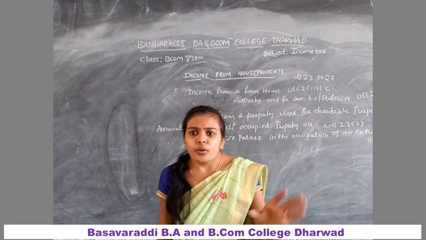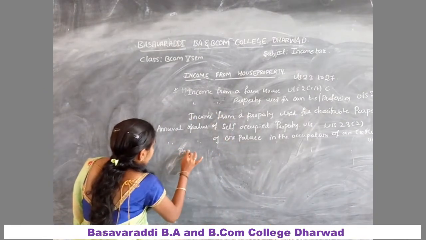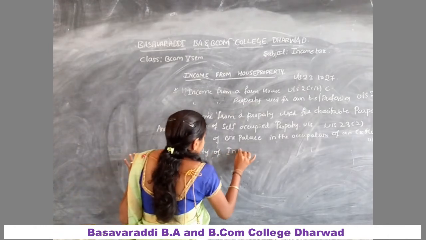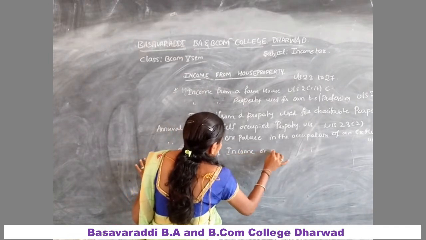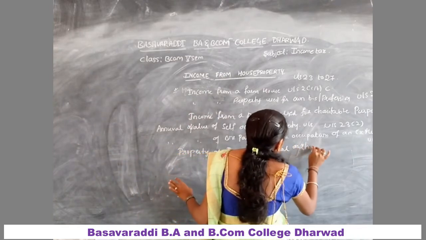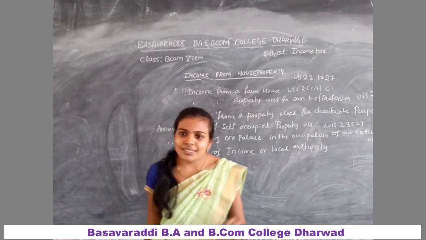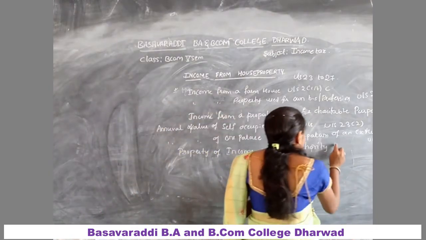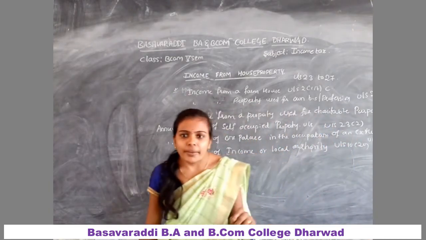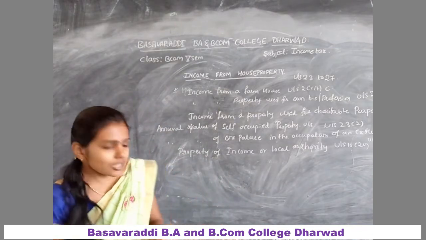And then property income of a local authority under section 10 subsection 20. And then property income of an approved scientific research association.